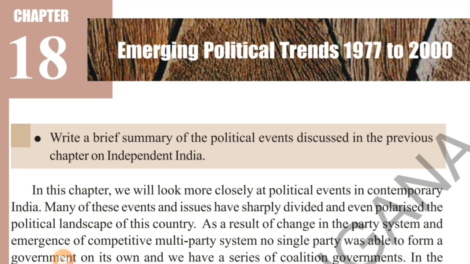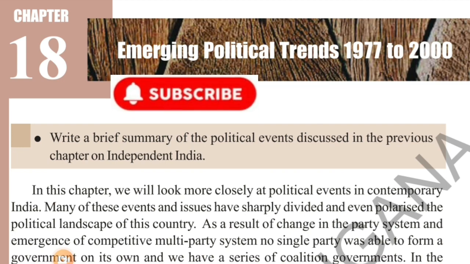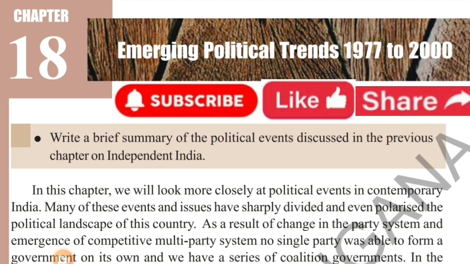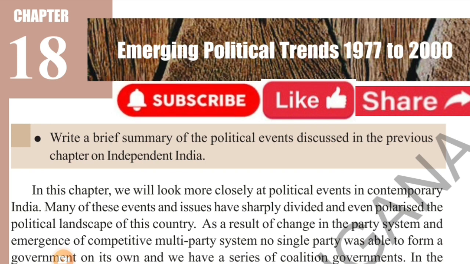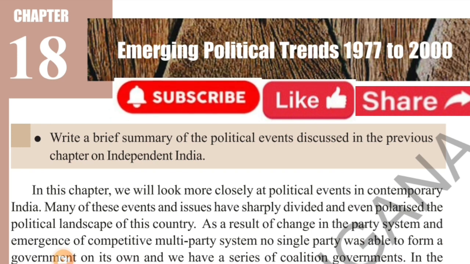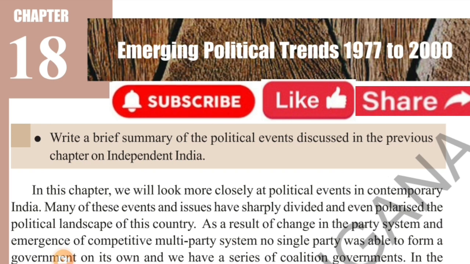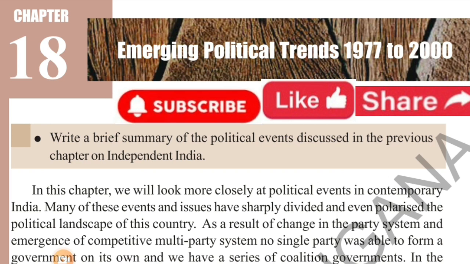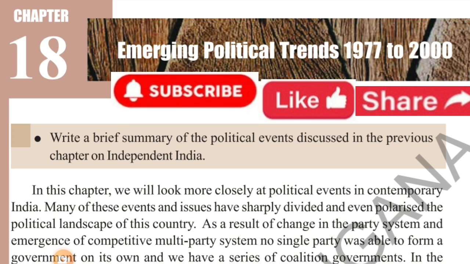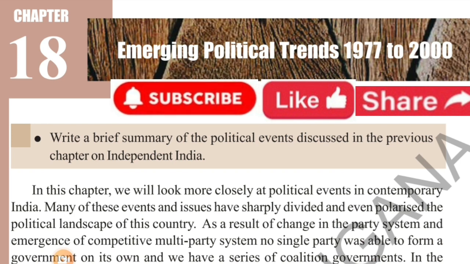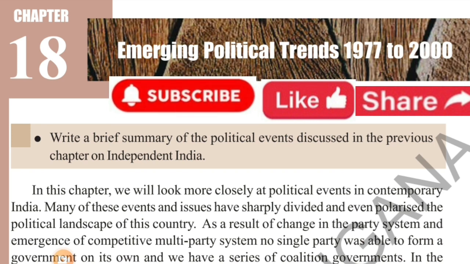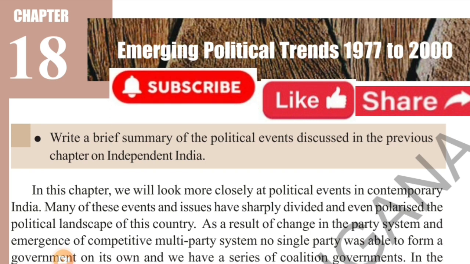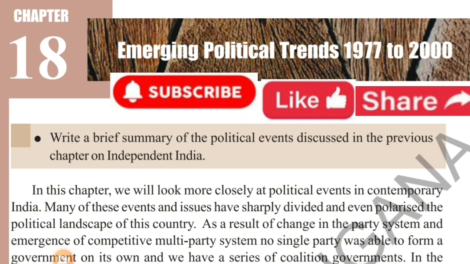18th chapter, emerging political trends, 1977 to 2000. In this chapter, we will discuss the return of democracy after the emergency, the 1977 election and the end of the emergency. Emergency here means national emergency. What is the President's role, which is Article 356, and how regional parties emerged and are playing a crucial role in Indian politics after 1977.